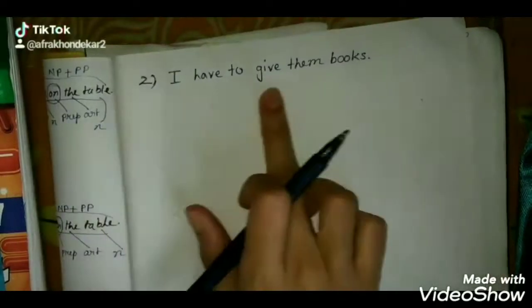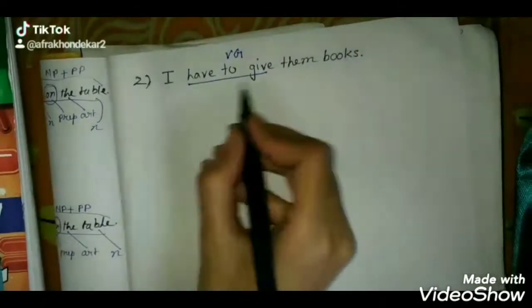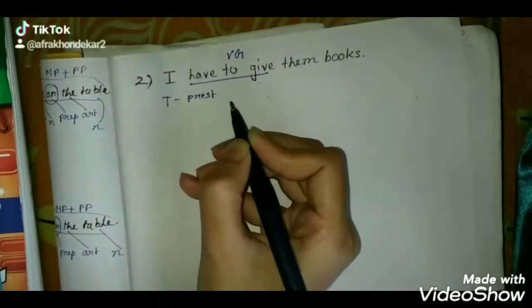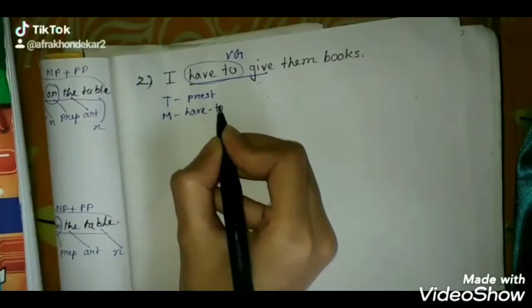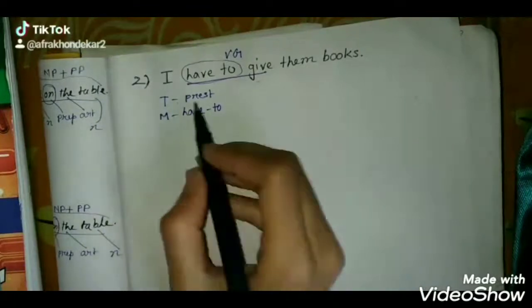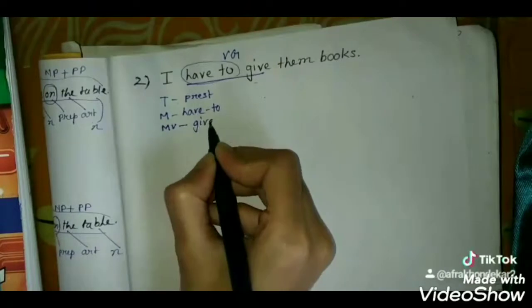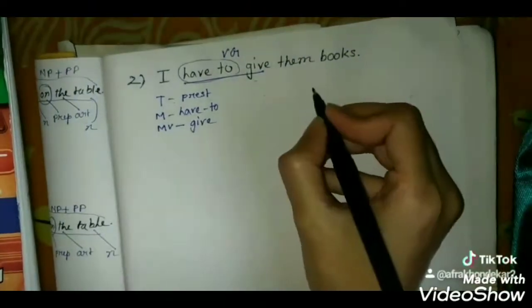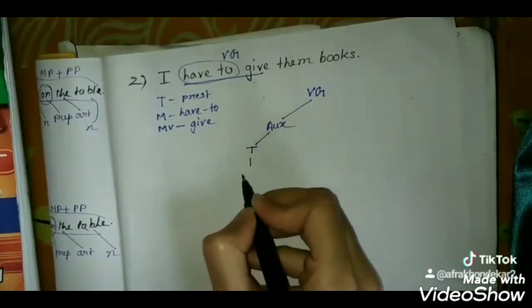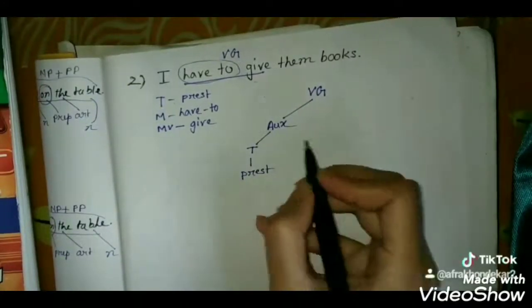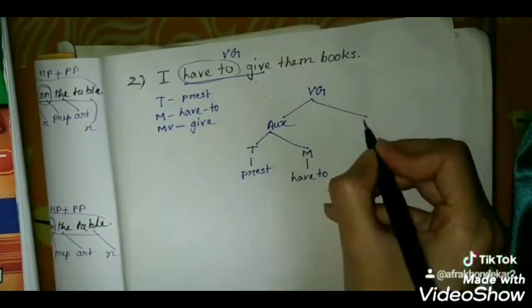I have to give them books. Here have to give is VG part and the tense is present. Have to is modal, so modal have to. Now this have is not the perfect, and the give is here main verb. Now for structure, VG, from VG auxiliary, then tense, present tense, then from auxiliary modal have to, and the verb is from VG give.